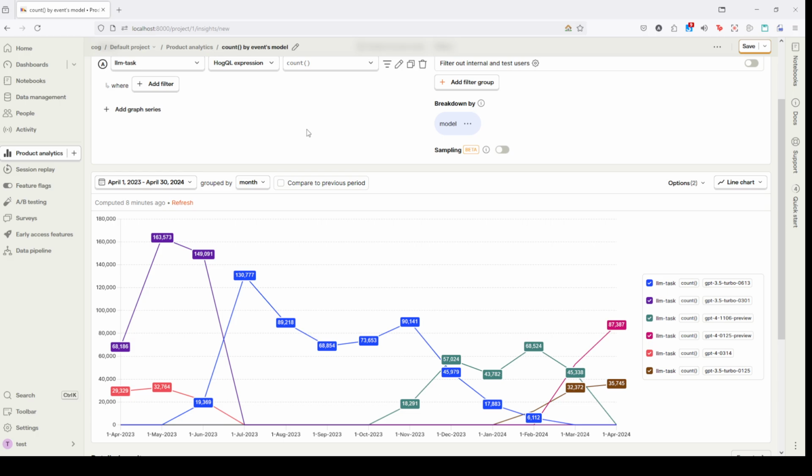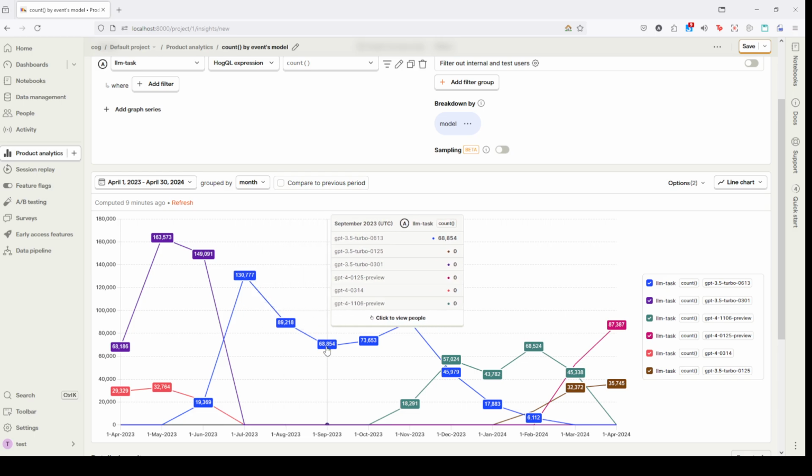In this video, I will do a very short analysis on toxicity using the WildChat 1 million conversational dataset. As you can see here in this graph, in these insights, the WildChat dataset was built using multiple ChatGPT versions because the data was collected for over a year between April 23 and April 24. You can see here, for example, at the start of April 23, the most popular model was ChatGPT 3.5 Turbo 0301. And overall, you can see in this graph, over time, all the models were upgraded.